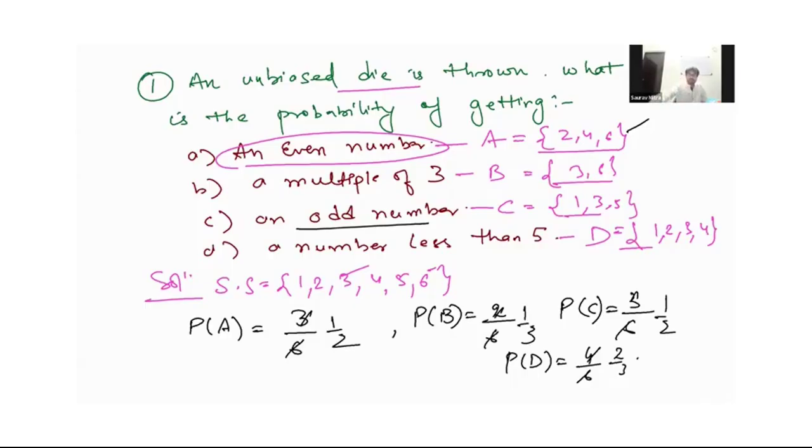Let us take another event. A number between 3 and 6. Let us call this event A dash. My total outcomes are 1, 2, 3, 4, 5 and 6.